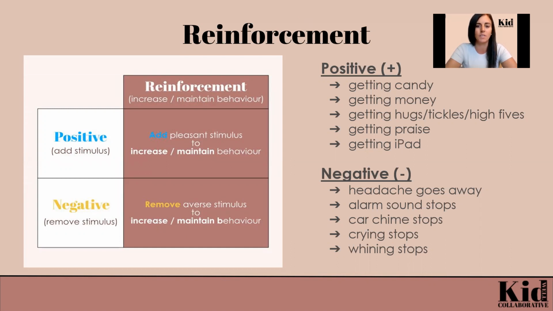Let's do a few examples here. So positive reinforcement, some examples might be getting candy, getting money, getting hugs or tickles, high fives, getting praise, getting access to your iPad or your favorite toys. These could be positive reinforcement. Examples of negative reinforcement would be your headache going away, the sound of the alarm stopping, the sound of the car chime stopping when you haven't put your seatbelt on yet, crying stopping, whining stopping.